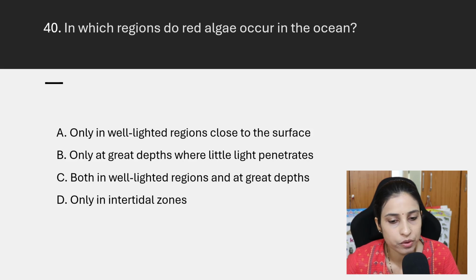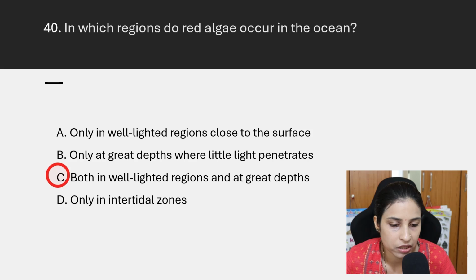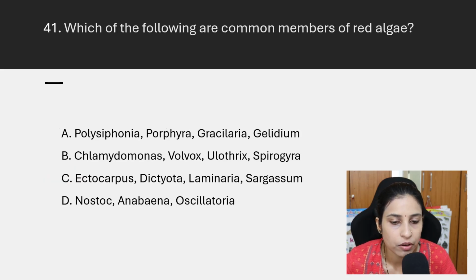In which region do red algae occur in the ocean? It should be a warmer condition, right? Both in the well-lighted region, where light is present, and at great depth we observe the red algae. Which of the following are common members of red algae? The red algae examples are Polysiphonia, Porphyra, Gracilaria, Gelidium. We should remember Gracilaria and Gelidium are red algae. They produce agar. The commercial product name is agar. Okay.